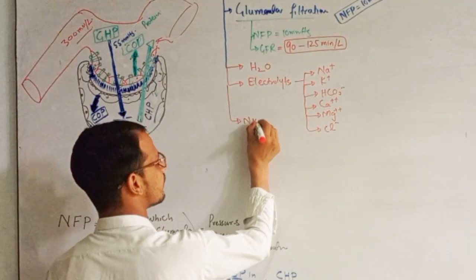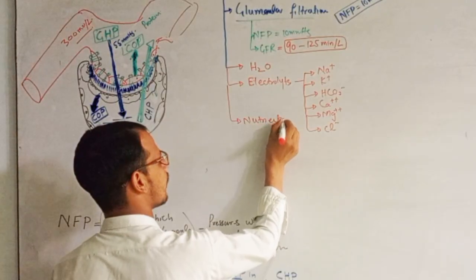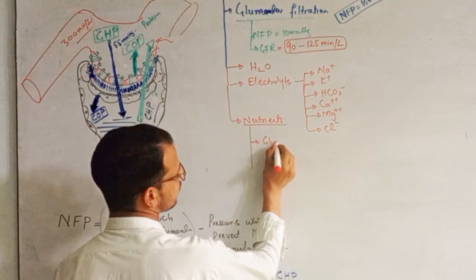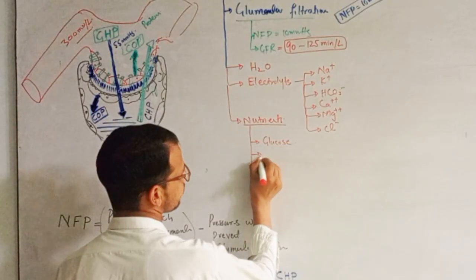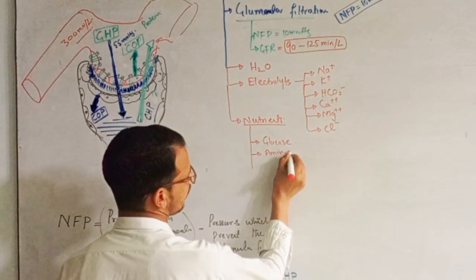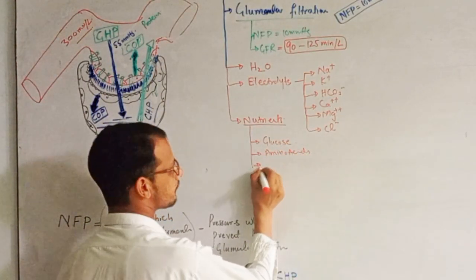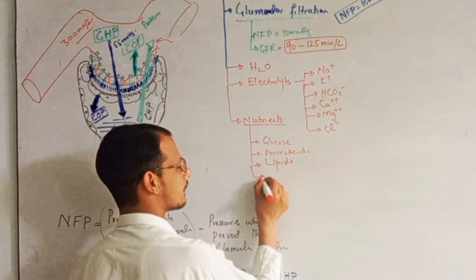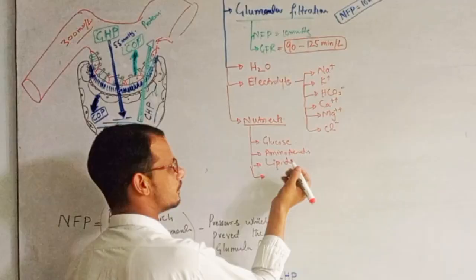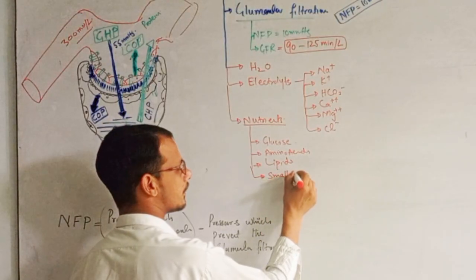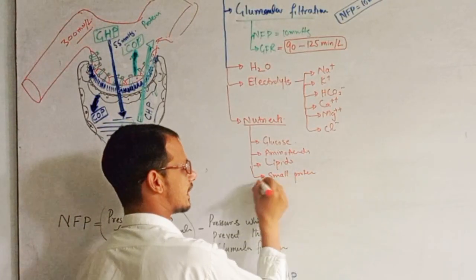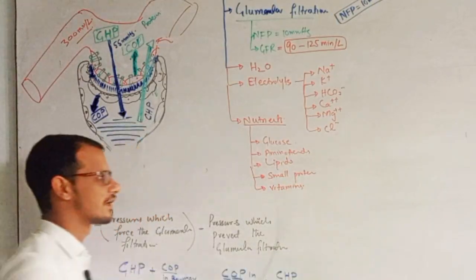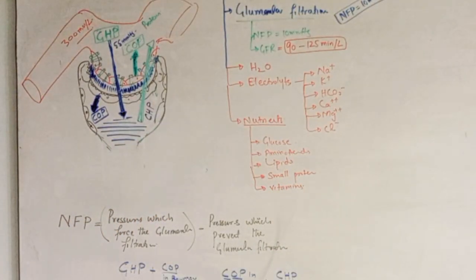Nutrients are also filtering from the glomerulus. In nutrients, we have glucose, amino acids, lipids, and small proteins like insulin, and vitamins. Nutrients are also filtering from the glomerulus.